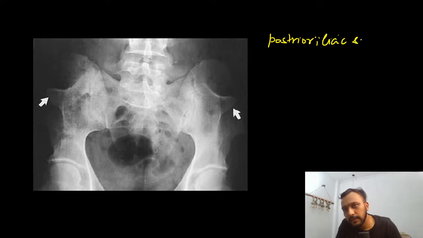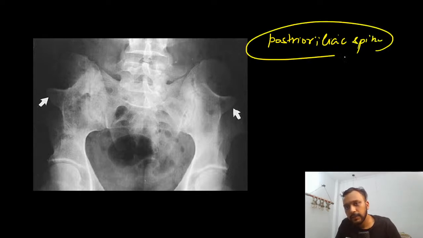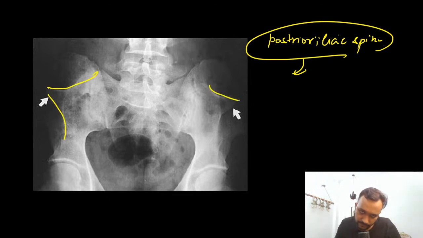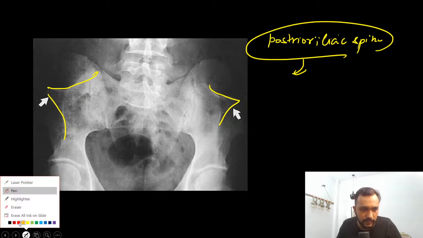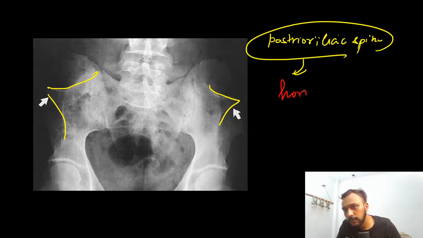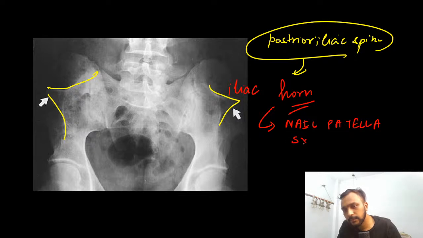Posterior iliac spine is prominent in these patients, and this posterior iliac spine is giving the shape of horns. These are known as iliac horns, and this is seen in a disorder called nail patella syndrome.